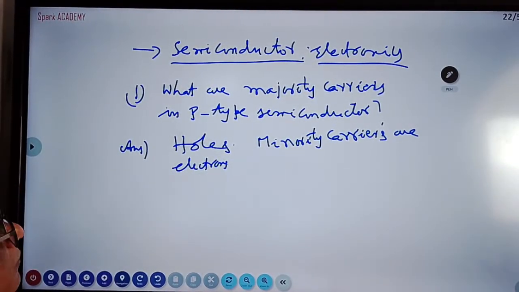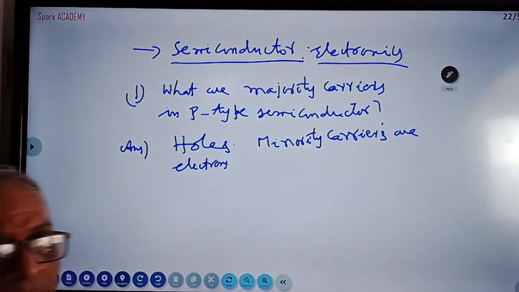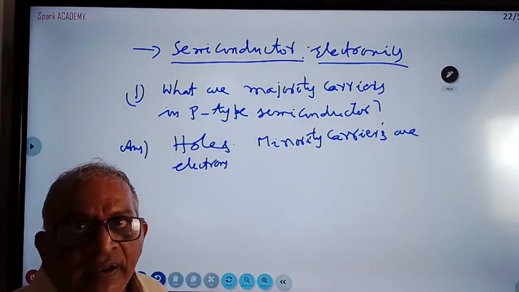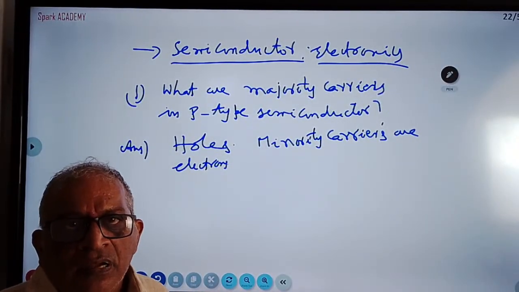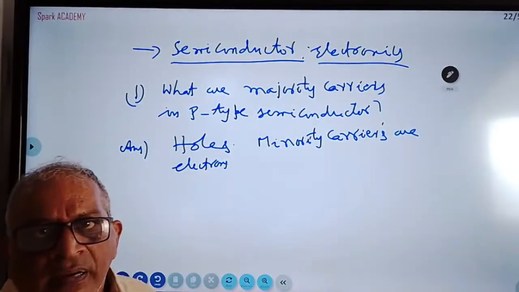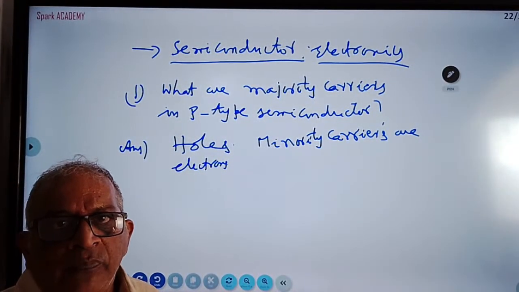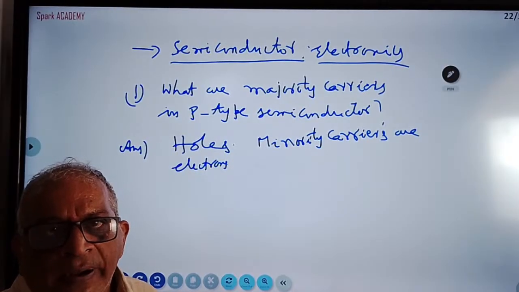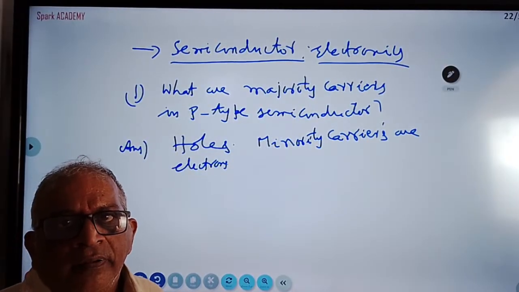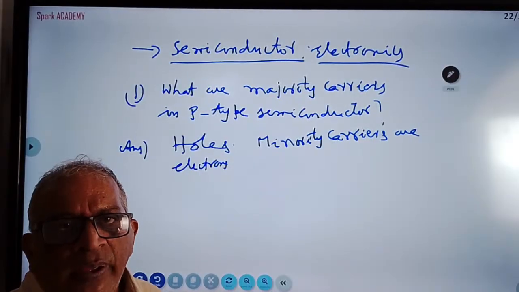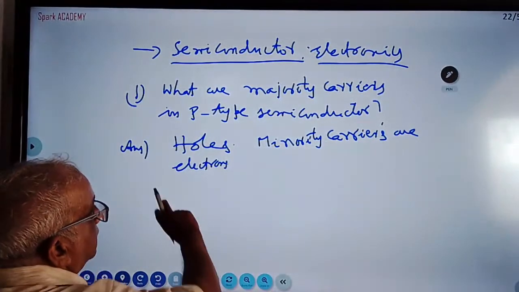Same, they ask n-type also. What are the majority carriers in n-type semiconductor? Electrons. Minority carriers are holes. How can n-type semiconductor be prepared? By doping pentavalent impurity atoms to silicon crystal or germanium crystal, it becomes n-type. This is the first question. Then next.